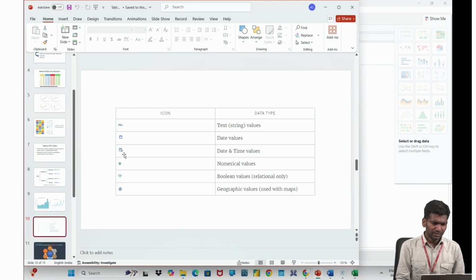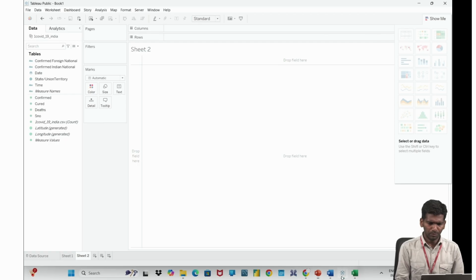If the symbol is like this with a clock, it is called date and time. If it is like a hash, then it is called numerical values. If it is T and F, it is called Boolean value. A globe symbol is a geographical value. So in this way, using symbols, we can identify the data type. So let us see that in the Tableau.